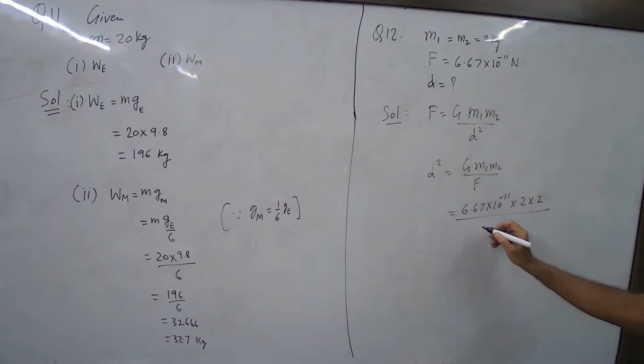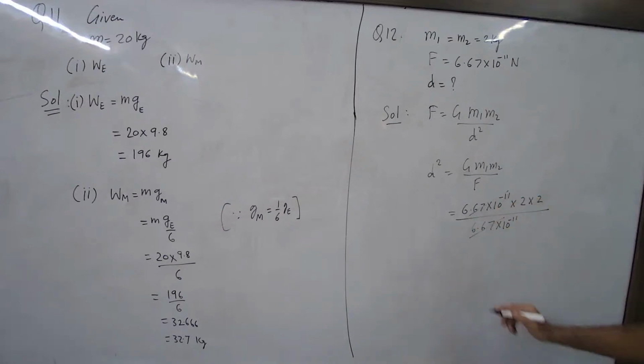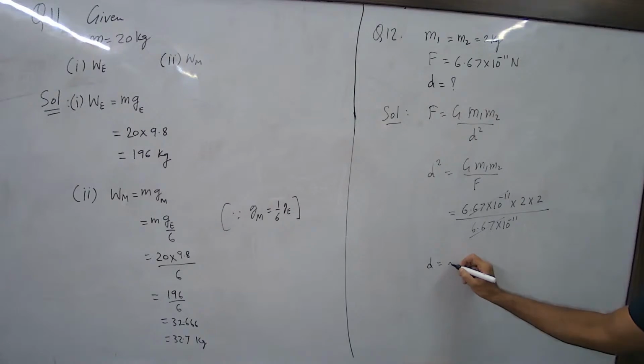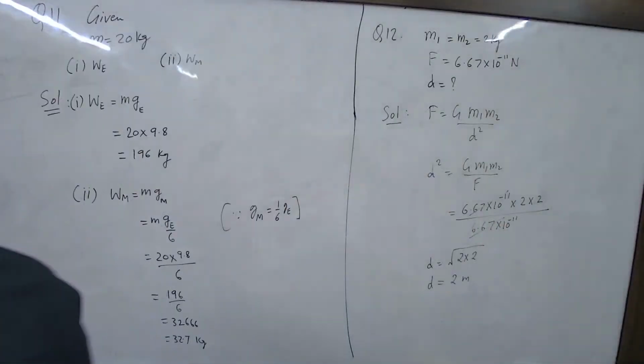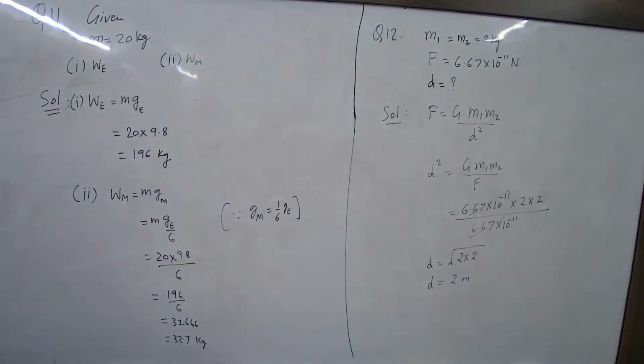F is given to you, it's given. So D is equal to square root of 2 into 2. So what's the answer? 2 millimeter. Okay. D is 2 millimeter. Right, do the next question.